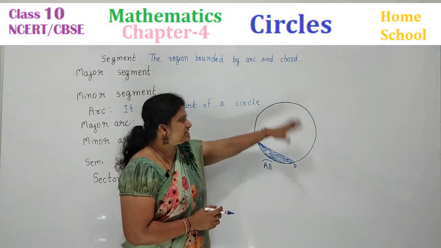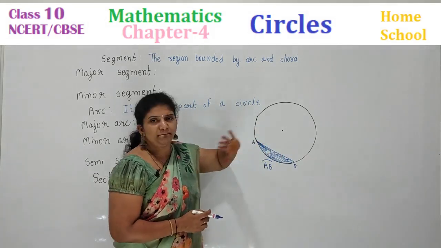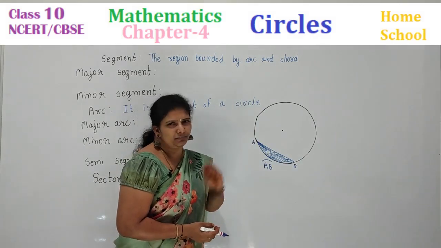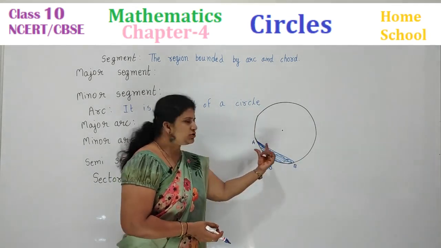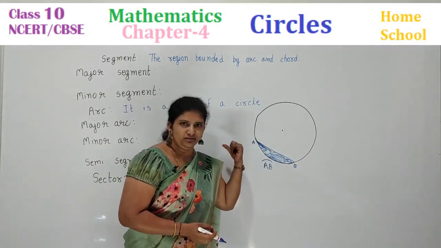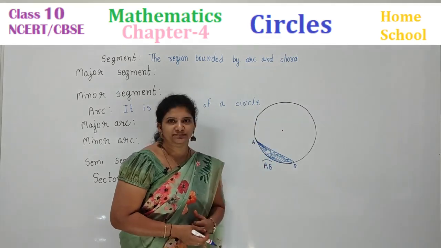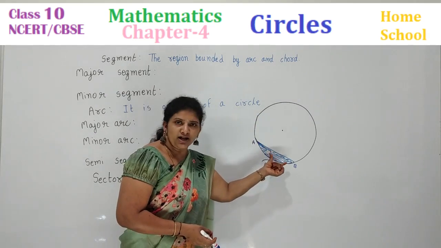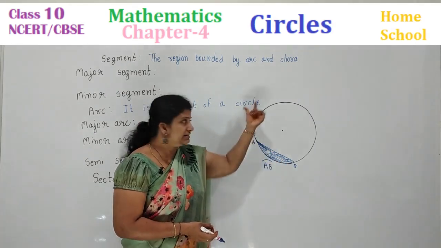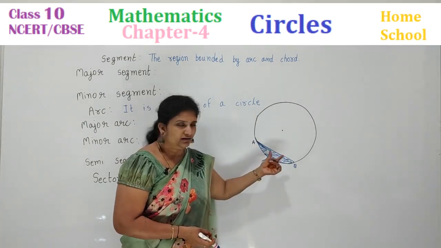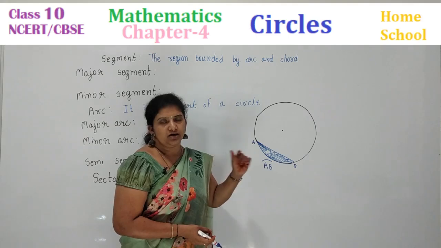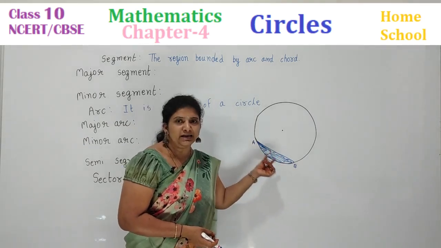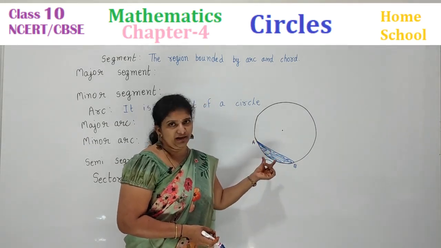Now in this circle, how much part is shaded? A little part is shaded, right? Means you may say it is a minor and this is major. Right? Yes or no? Then this is called a segment, and in this circle, this is a small segment. So I can say it is a minor segment.